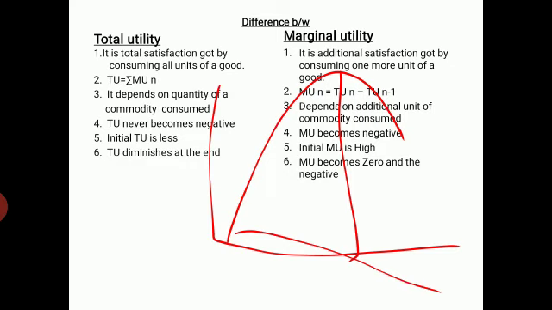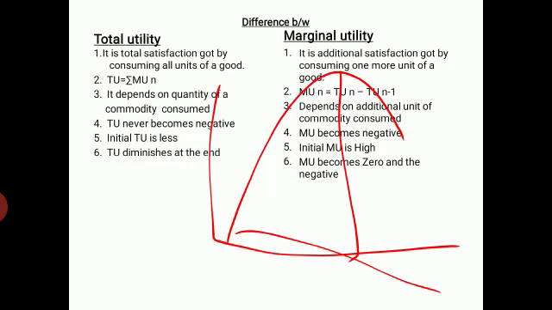Then sixth point, TU diminishes at the end. After the saturation point, total utility will diminish, and at that same level MU becomes 0 and then becomes negative.